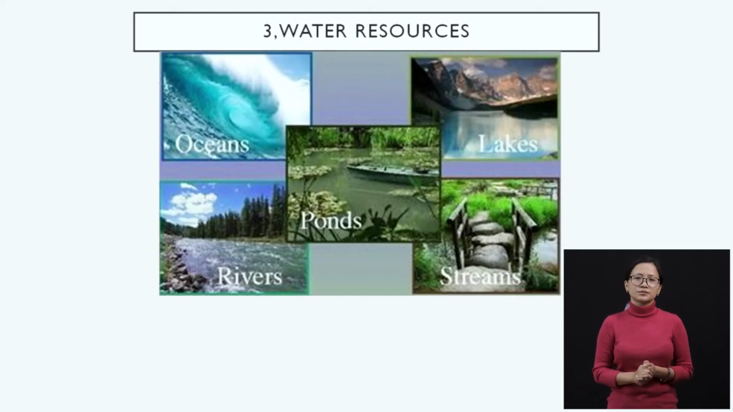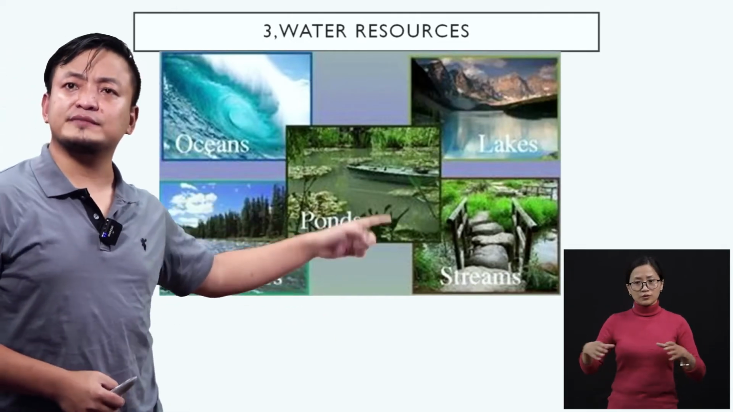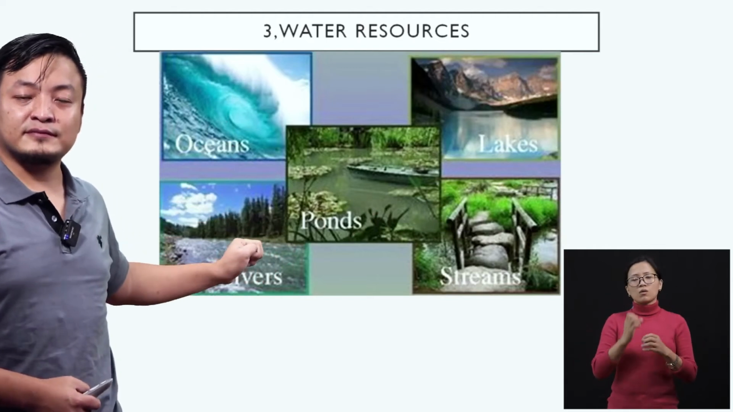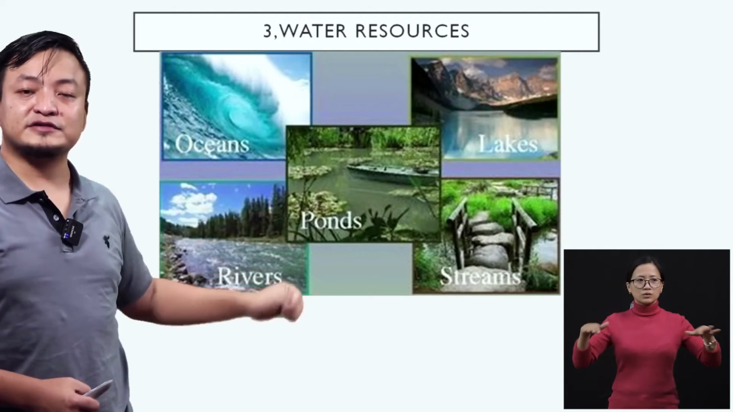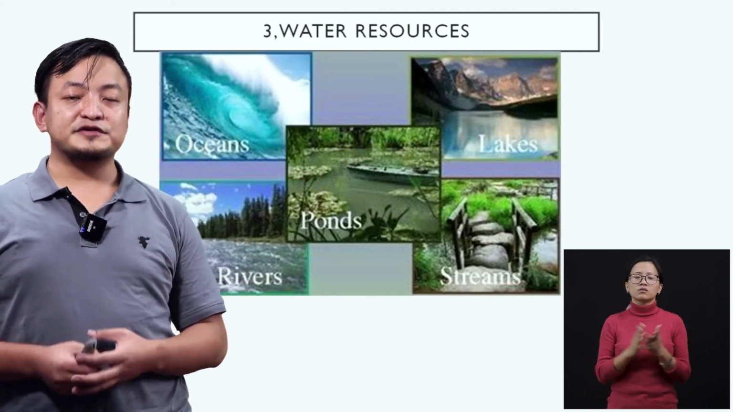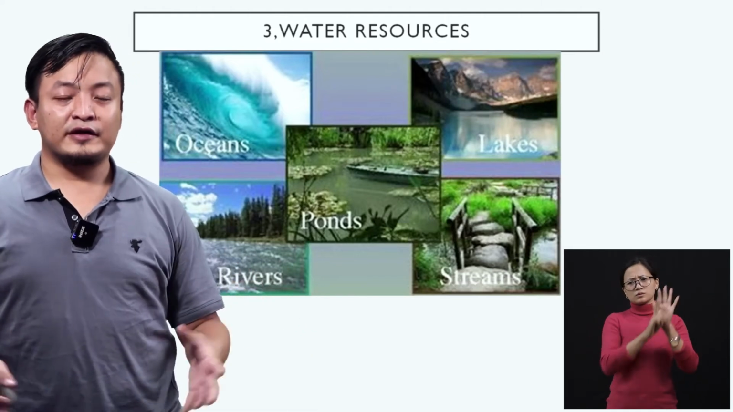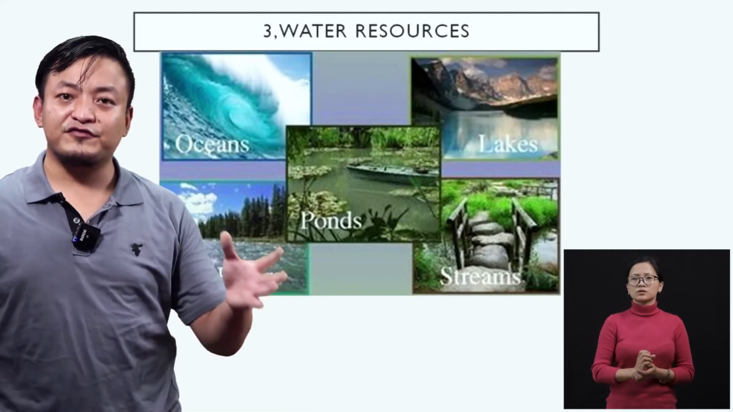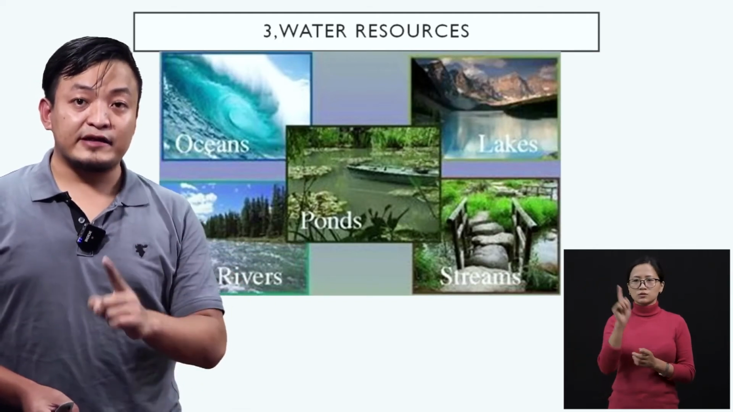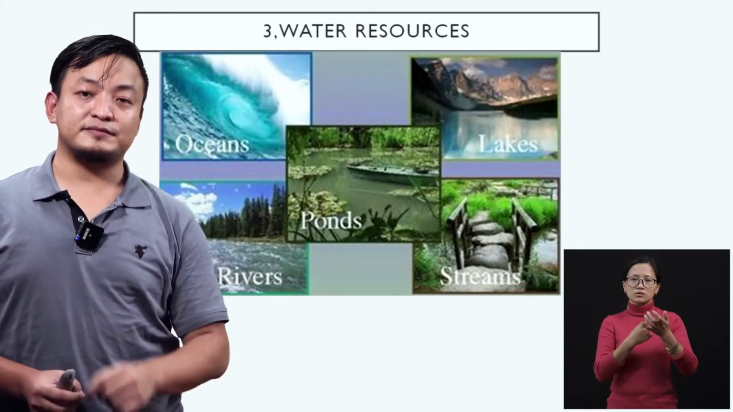Right? So I've written the names over here as well. We have ponds, streams, lakes, oceans, rivers. They're all sources of water. So do you know how important water is? Our earth, as we have shown in our last chapters, is very big, right? 71% of our earth's surface is composed of water.